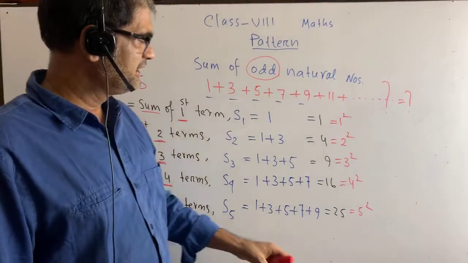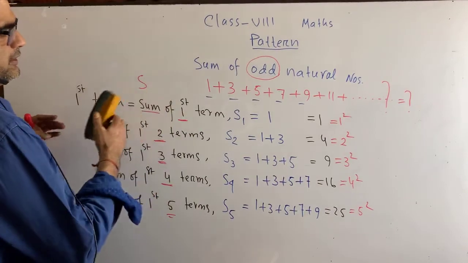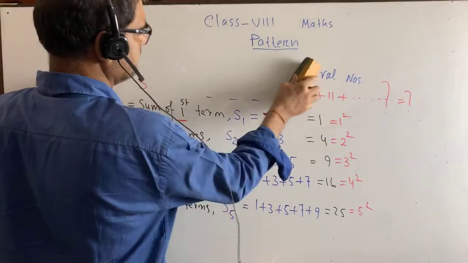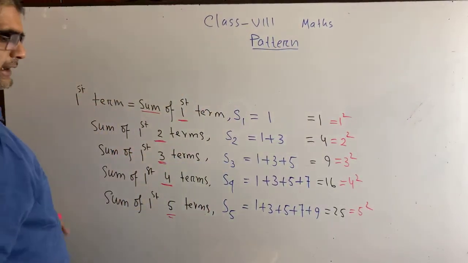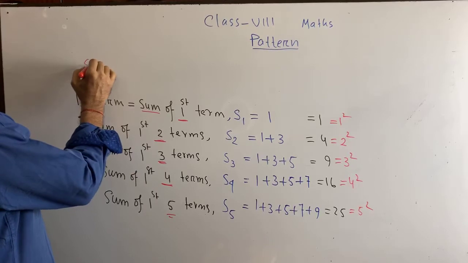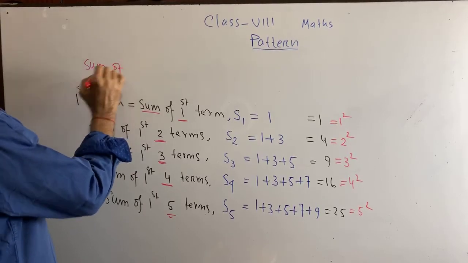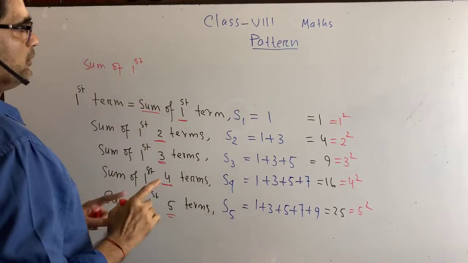Now, can you please let me know, if I write down, what is the sum of the first, I am telling for odd numbers.